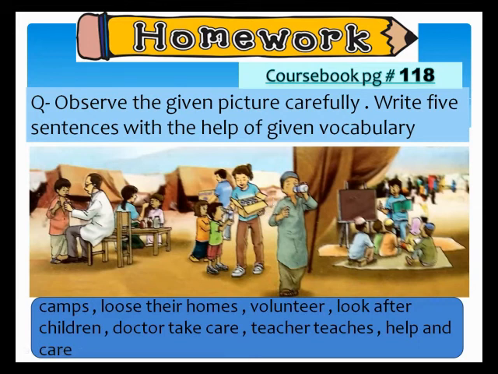So first you will write the title. What is the title? Observe the given picture. Which picture is given to you? You will write the title and write 5 sentences with the help of the given vocabulary. Use that vocabulary in your sentences.